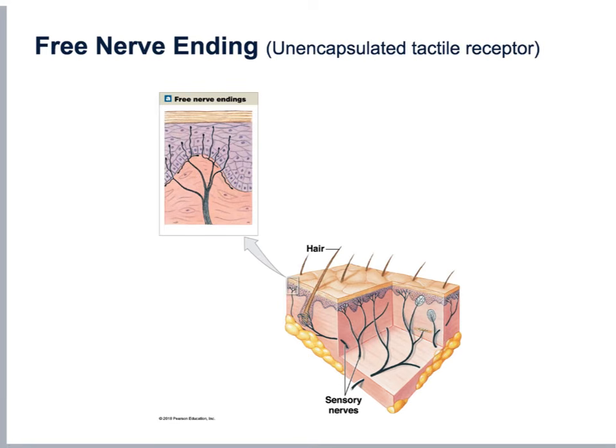Here you can see the free nerve endings, one of the three types of unencapsulated tactile receptors, and they are basically dendrites. They are mostly found in the papillary layer of the dermis, but we can also find them going up into the epidermis, as you can see here. These free nerve endings are found throughout our skin, and they have receptors that can detect light contact with our skin, so a little bit of pressure. But it can also detect temperature.